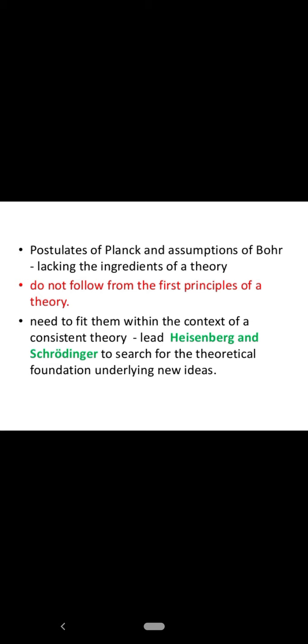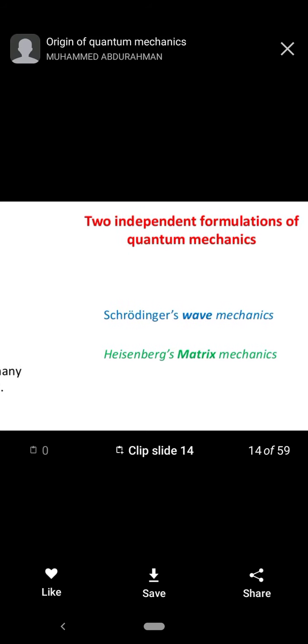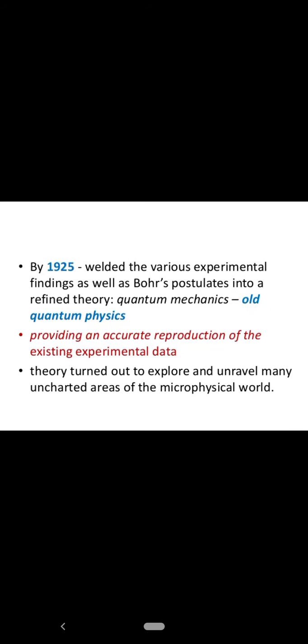The postulate of Planck and the assumption of Bohr lack the ingredients of a theory. So by 1925, the various experimental findings as well as Bohr's postulate were validated into a refined theory which is known as quantum mechanics or old quantum physics, and it provided an accurate reproduction of the existing experimental data.